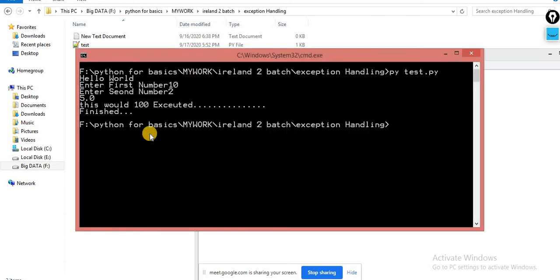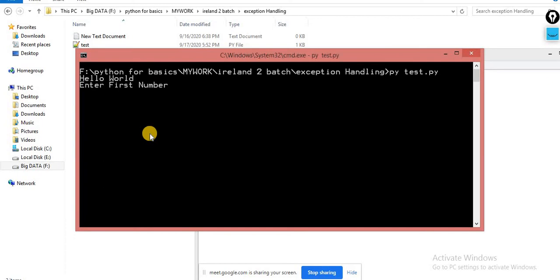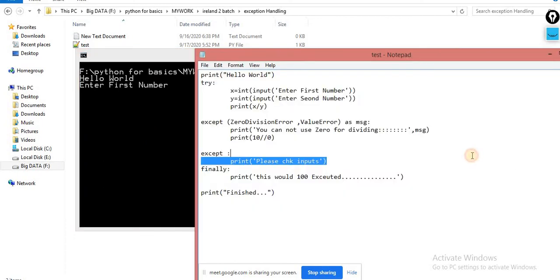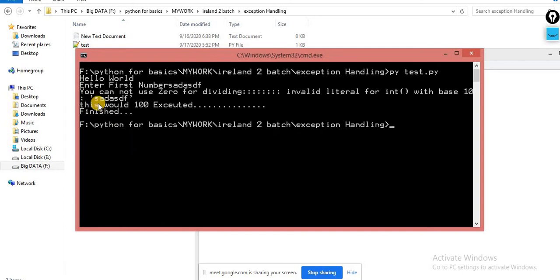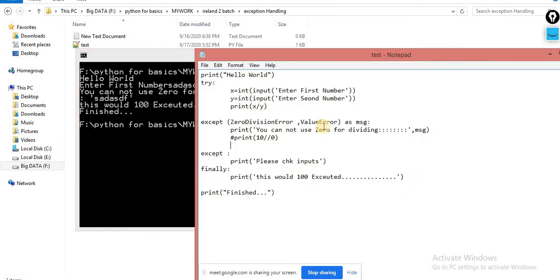In the second case, now you will get more clarity. This time I am making a comment for this, for making the picture more clear. Let's suppose this time I am raising an exception. So the exception is raised: you cannot use zero division, invalid literal. Now you can check, the exception is raised over here and caught by this ZeroDivisionError, it executes this one, and after that it executes finally.